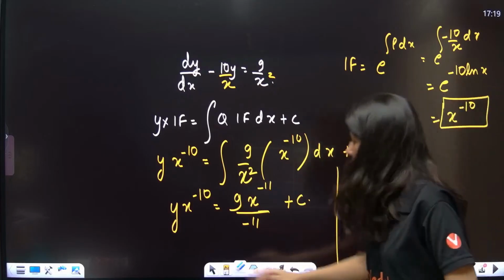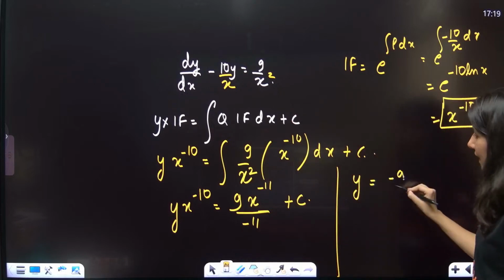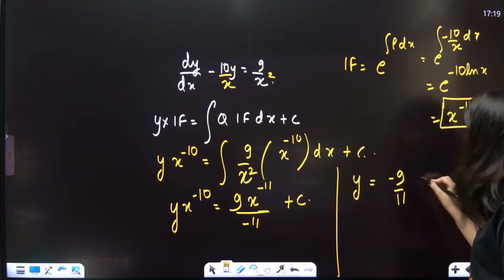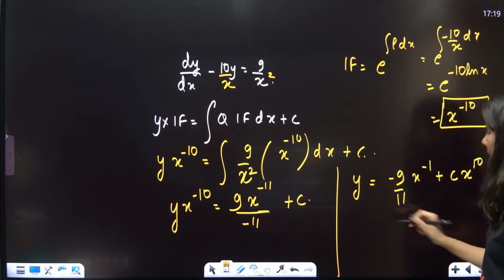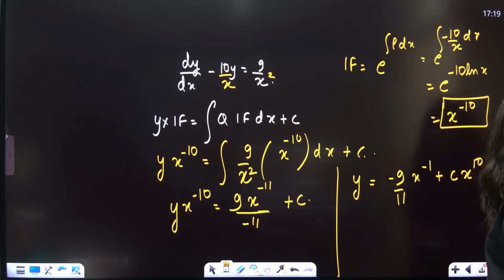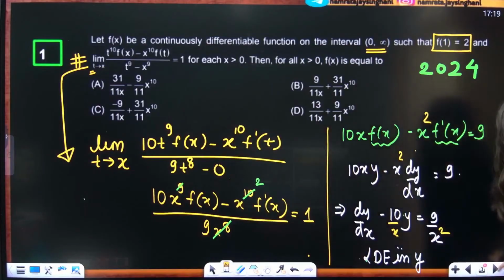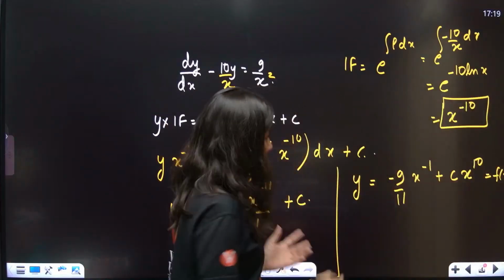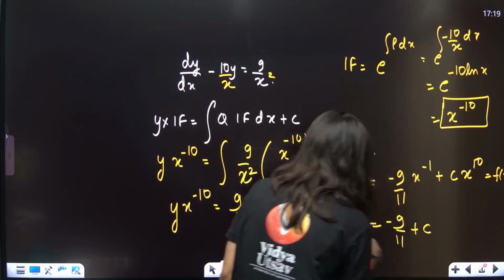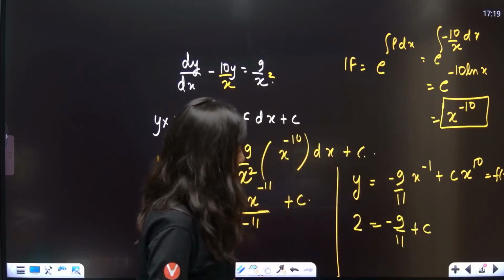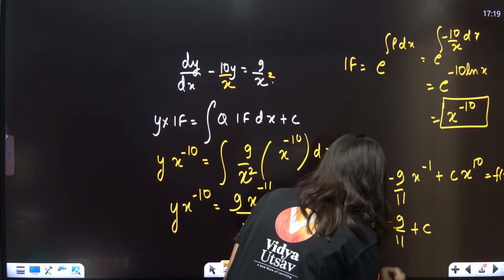And now, y is equals to, this is going to give you minus 9 upon 11. Then you multiply this. So this is x power minus 1 plus c x power 10. This is your f of x. One more thing now, as per the question, can you see f of 1 is equals to 2. That means 2 is equals to minus 9 upon 11 plus c. So c is nothing but 11. 22 plus 9 will be what? 31. 31 by 11 will be c.